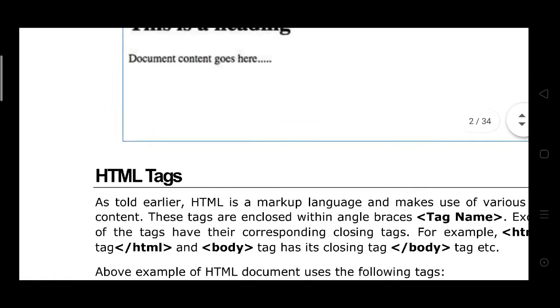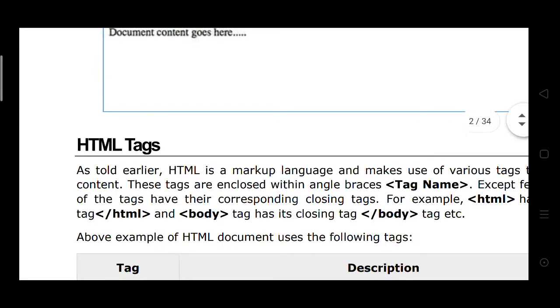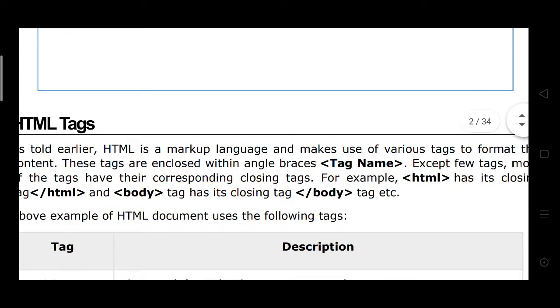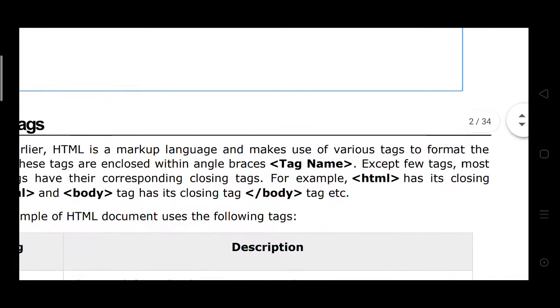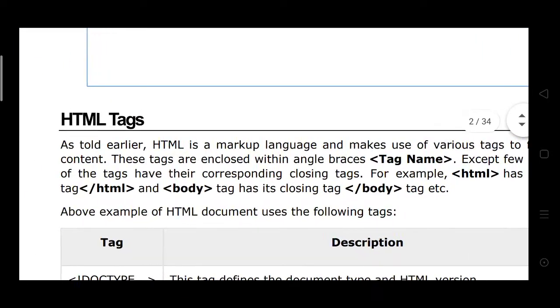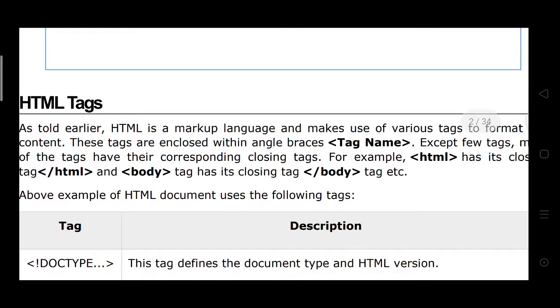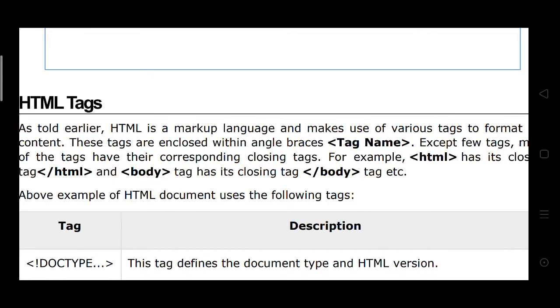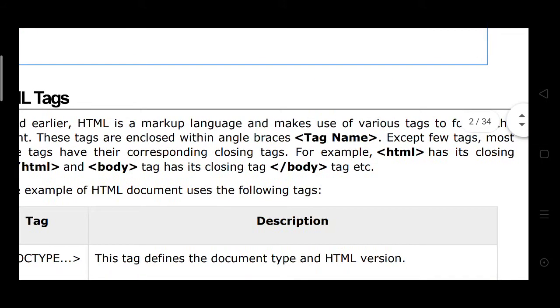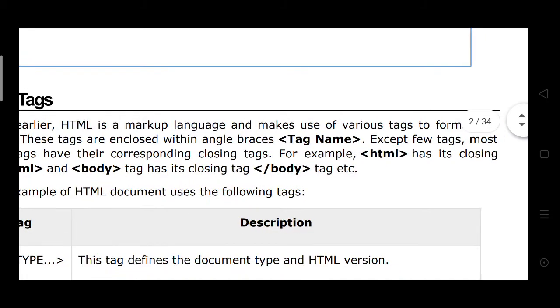Then HTML tags. As told earlier, HTML is a markup language and makes use of various tags to format the content. These tags are enclosed within the angular braces. Okay, here angular braces.